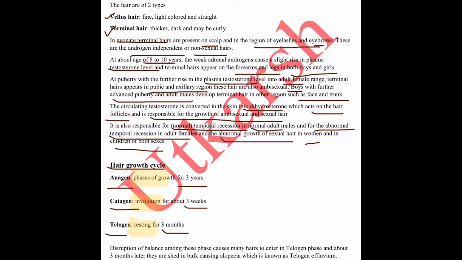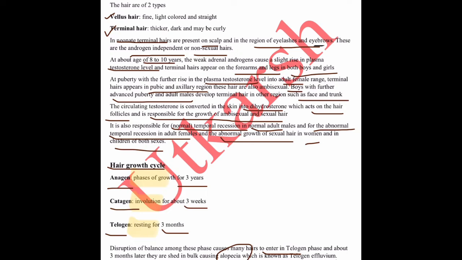Sometimes there is a disruption of the balance, and this disruption causes telogen effluvium. So what will occur in this telogen effluvium? There is a disruption of balance among these phases, and many hairs enter the telogen phase, which is abnormal. And this telogen phase lasts about 3 months. Later these hairs are shed in bulk, causing alopecia, and this phenomenon is known as telogen effluvium.